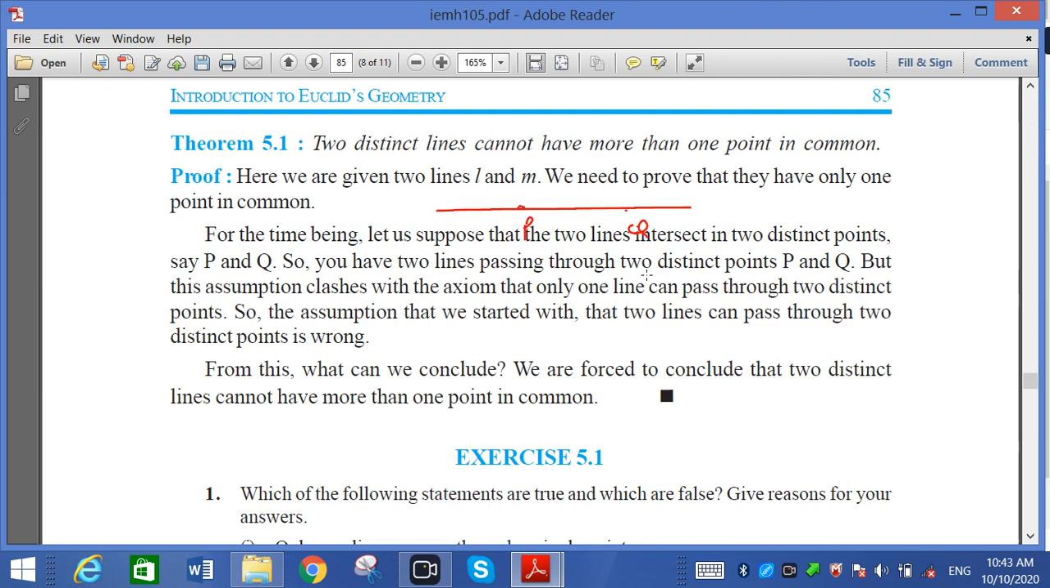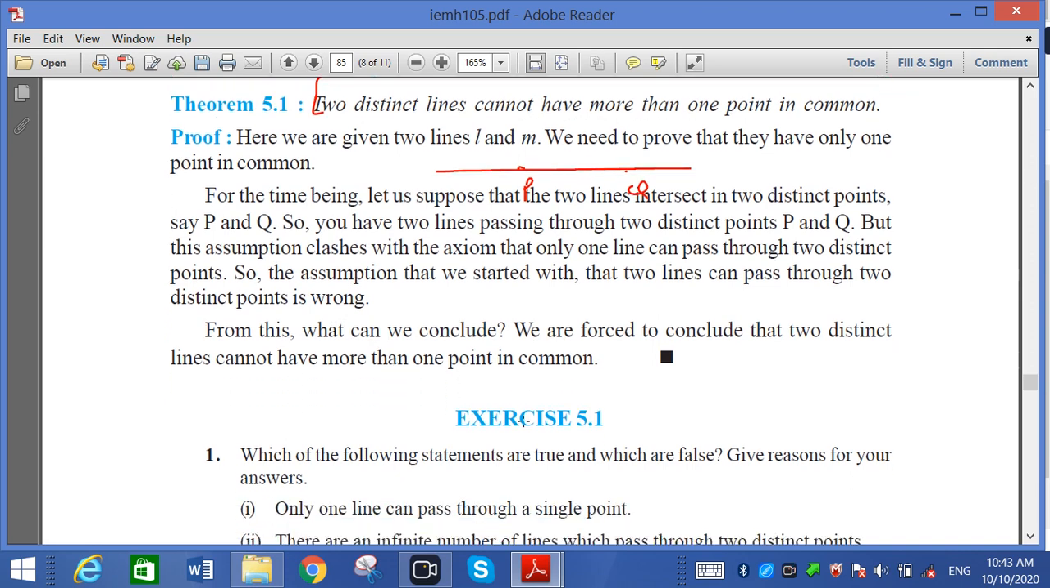So you have two lines passing through two distinct points P and Q. But this assumption clashes with the axiom that only one line can pass through two distinct points. So the assumption we started with, that two lines can pass through two distinct points, is wrong. Two distinct lines cannot have more than one common point. So from this we can conclude that two distinct lines cannot have more than one common point.